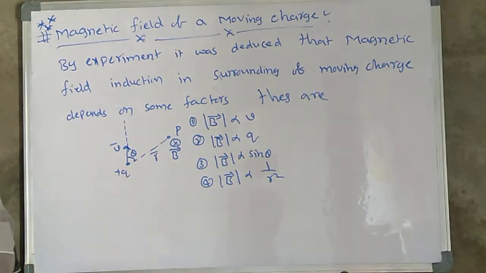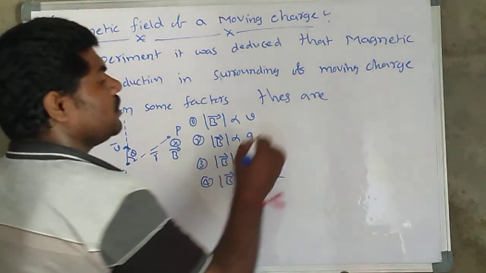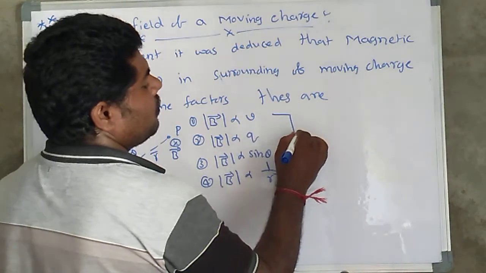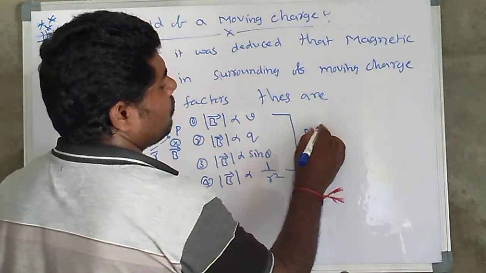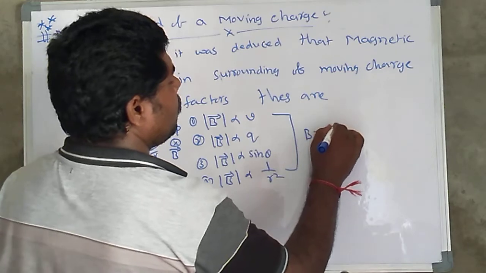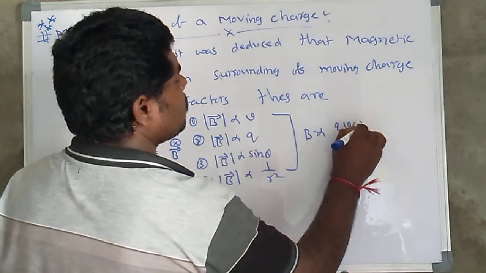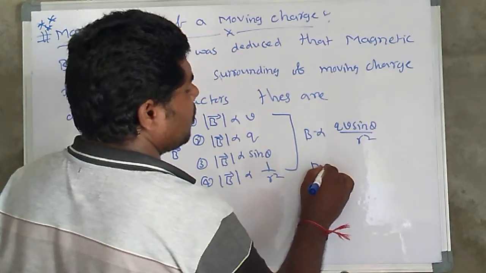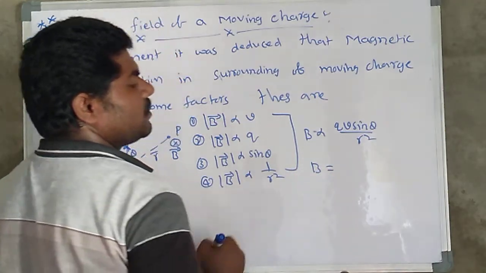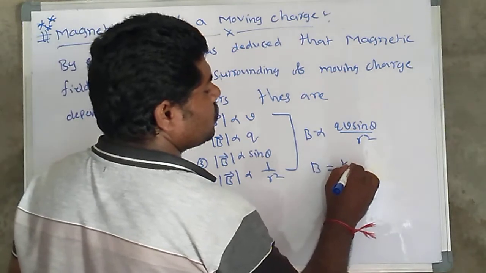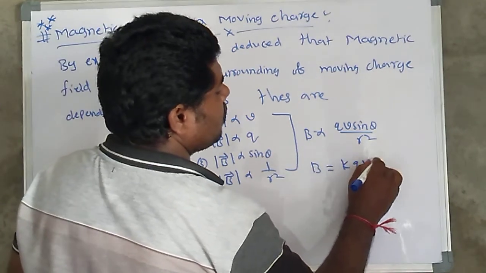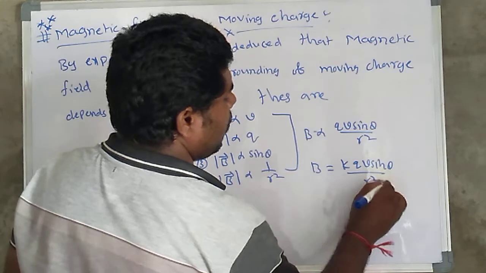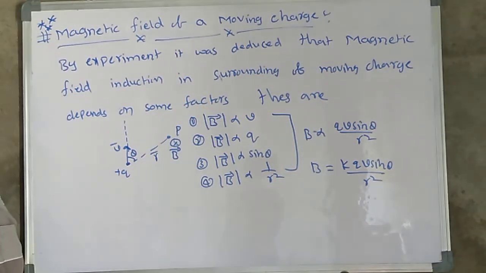These four factors are very important. So commonly, I am going to write: the magnitude of B is directly proportional to Q V sin theta divided by R square. That is, the magnitude of B bar is equal to a proportionality constant K into Q V sin theta divided by R square. For free space,